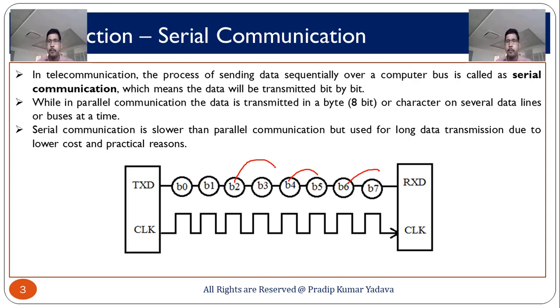Also, I want to give you an example. Suppose you have a file in your laptop, you want to transmit that file from the laptop to the mobile, then when you send it using a data cable, your data will not be transmitted at a time, it will be transmitted one by one. Suppose there are 5 movies and you are transmitting, so firstly your first movie will be transferred, then the second movie will be transferred, then the third movie will be transferred. So basically this is an example of serial communication. You can consider many examples.